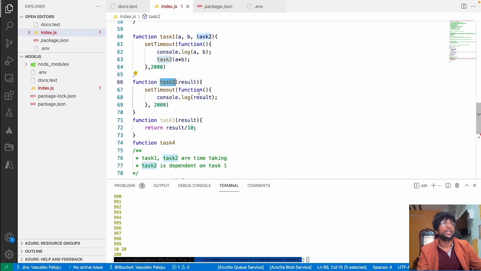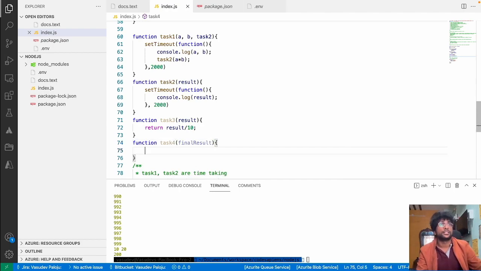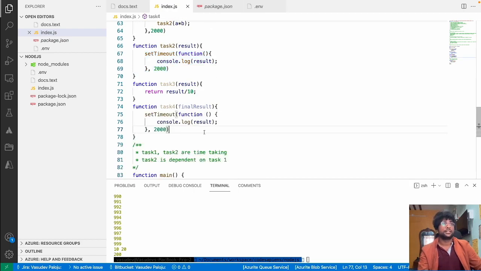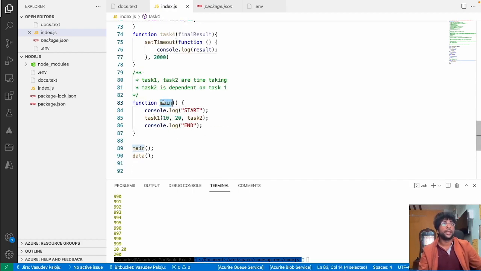Task 2 is console.logging, and task 4 is again the final result, which is console.logging, the same way as this, right? Now what is going to happen? The main function will only invoke task 1.